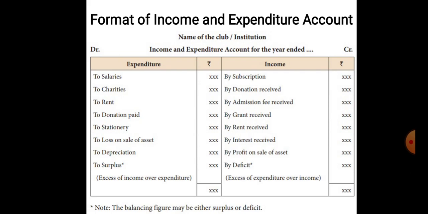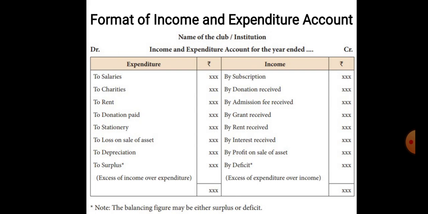By government grants, by hall rent, by annual books advertisement, by profit on sale of assets, by cultural show receipts, by annual dinner receipts, by sale of refreshments, by receipts from maintenance of bar. Only revenue incomes will be noted. By sports program receipts, by locker rent, by dividend received, by interest received, by sale of grass, by other incomes.